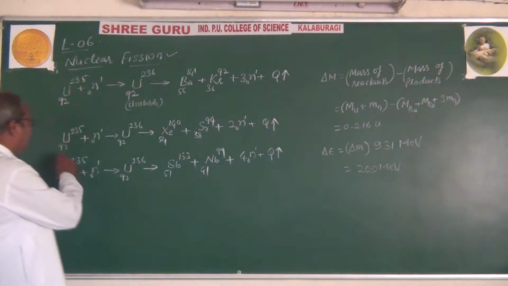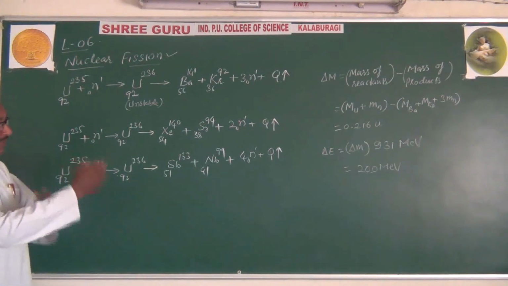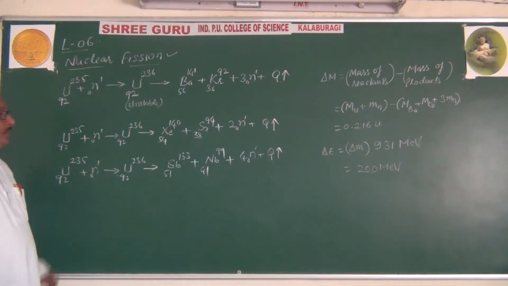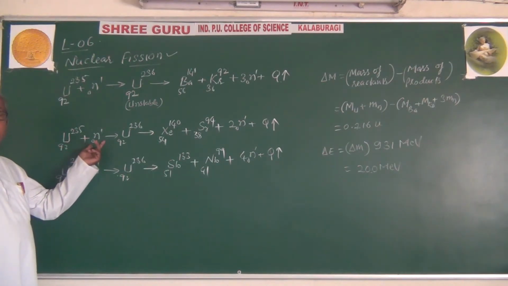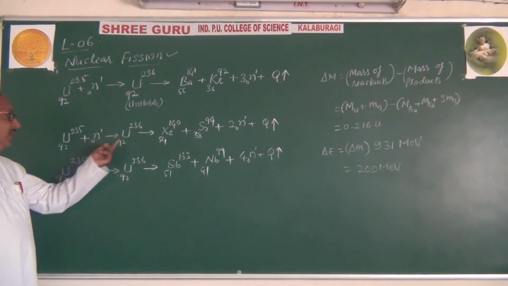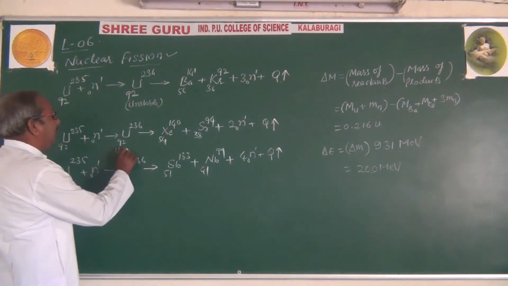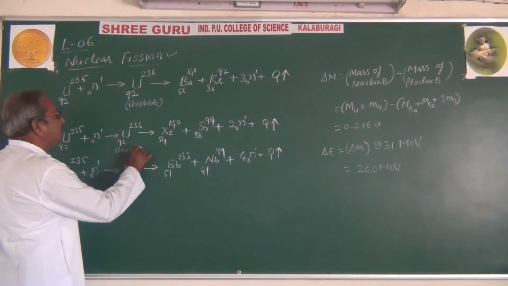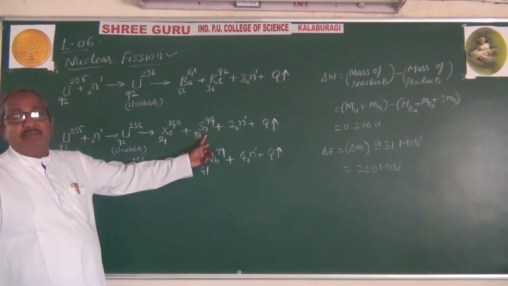Similarly, there is another reaction in which the fission fragments are different. Here is uranium-235, again bombarded with thermal neutrons, giving an unstable uranium isotope, which splits into two light nuclei of comparable masses.